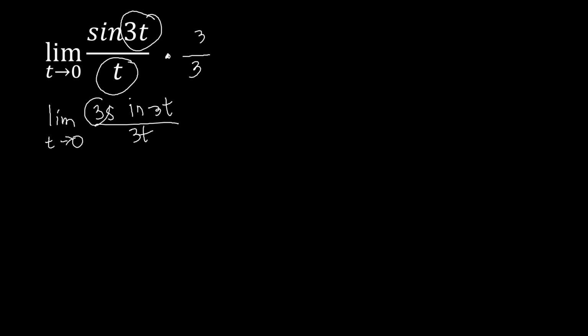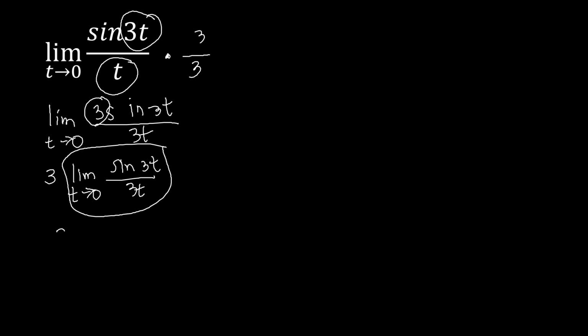Since we have a constant multiple here, and according to the law of theorem, once we have the constant multiple, we are to get that out from the limit function. So we have here 3, and then we've got the limit of sine 3t over 3t as your t approaches 0. This one becomes 1, so we've got that as 3 times 1, in which that is equal to a 3.